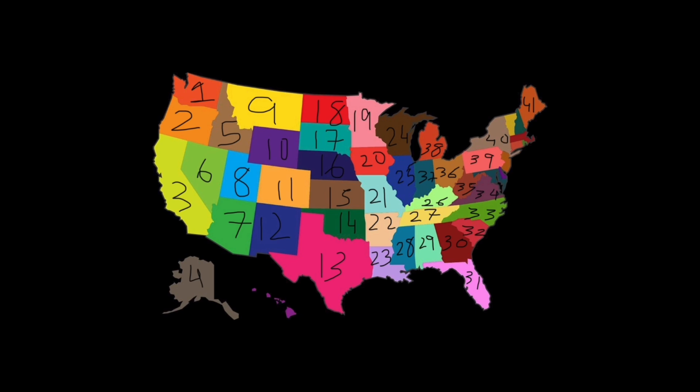Number 2 is Oregon. Number 3 is California. Number 4 is Alaska. Number 5 is Idaho. Number 6 is Nevada. Number 7 is Arizona. 8 is Utah. 9 is Montana. 10 is Wyoming. 11 is Colorado. 12 is New Mexico. 13 is Texas.